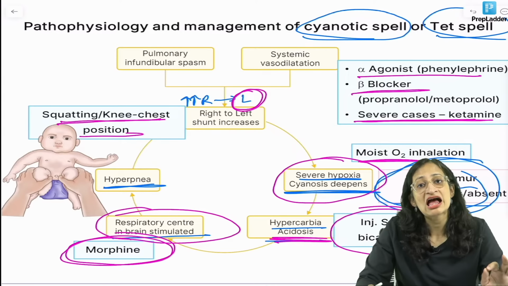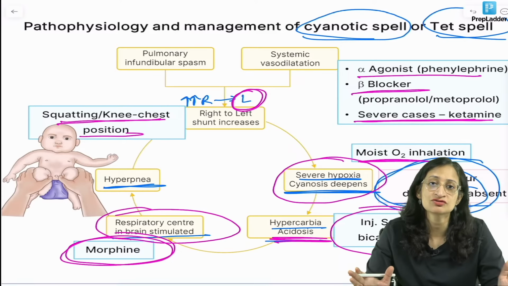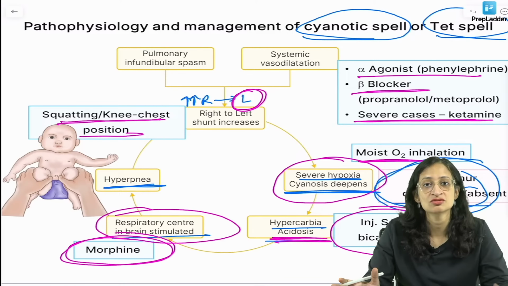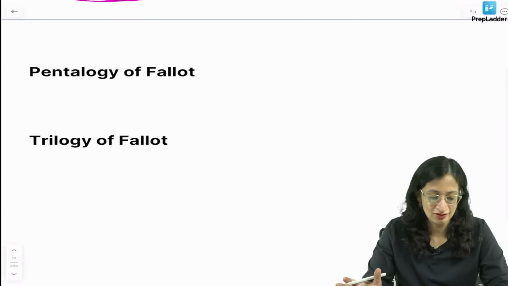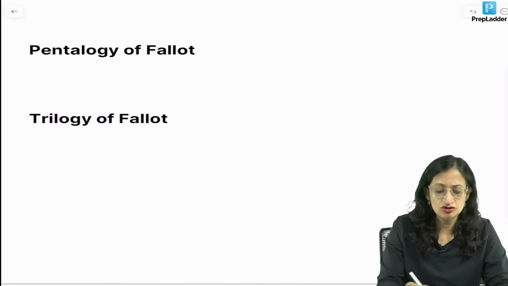So remember, calcium has no role in the management of Tetralogy of Fallot. So, all of the following are used in the management of a cyanotic spell except, the answer is usually calcium or isoprenaline. Okay, right. What is Pentalogy of Fallot? Penta we know means 5. So, Pentalogy of Fallot is basically nothing.